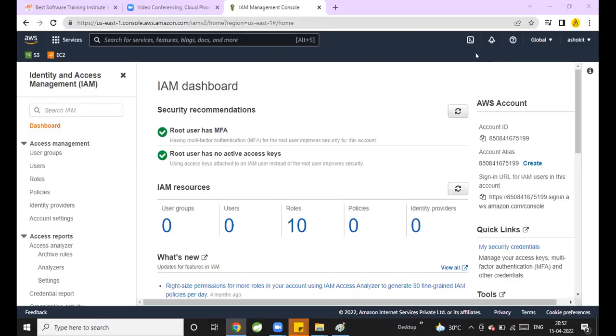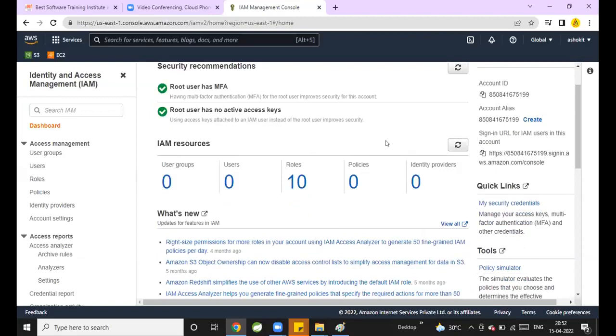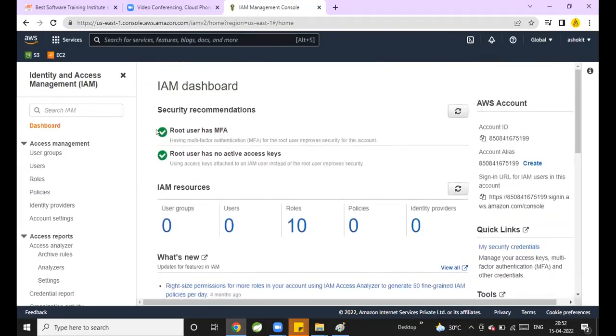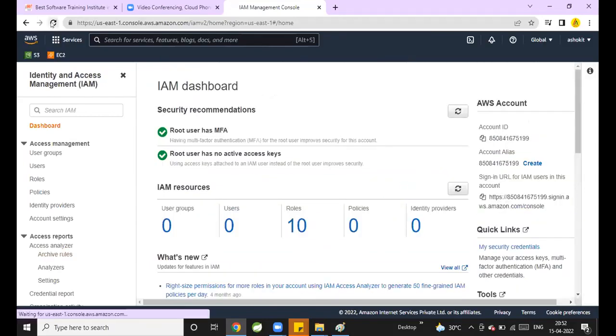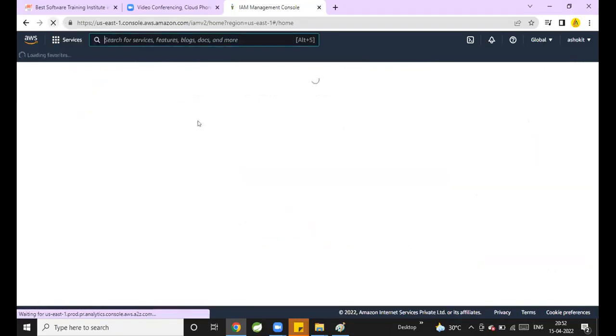Guys, tell me, are you able to log in? Once you log in, go to the IAM service. In the IAM service, can you see the dashboard? In the dashboard, you have the option to set up multi-factor authentication.